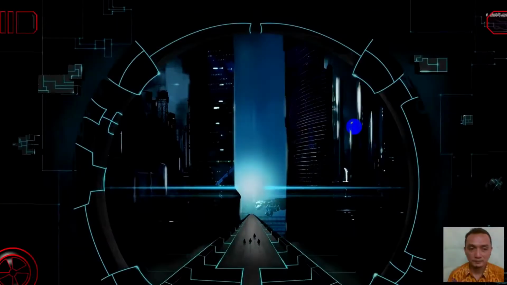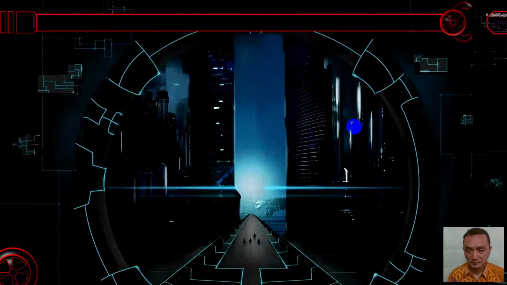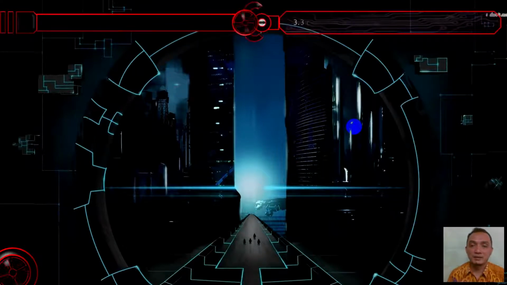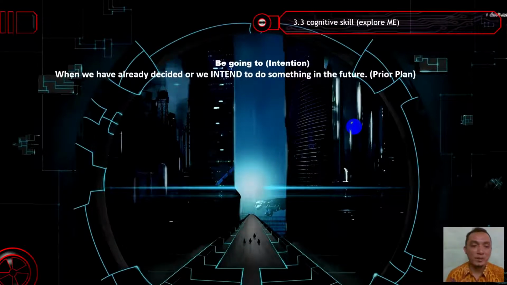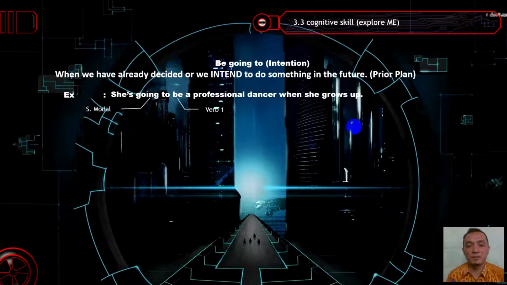Next, we talk about the explanation of the similar modal to will: be going to, intention. What does it mean? Check this out. When we have already decided or intended to do something in the future, we use be going to, a prior plan. For example, she's going to be a professional dancer when she grows up.